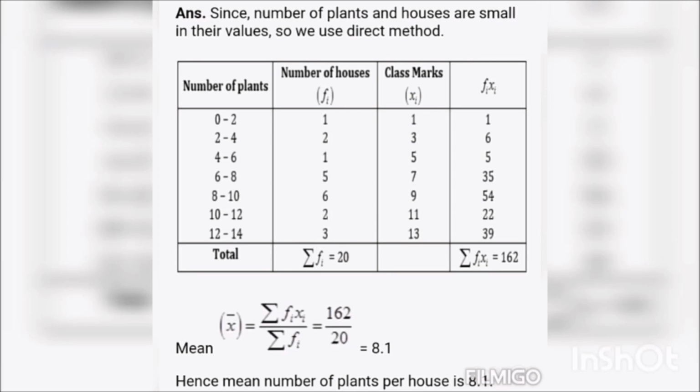Now x bar, which is the mean, is equal to sigma fi xi divided by sigma fi, which is 162 by 20, equal to 8.1. Hence, the mean number of plants per house is 8.1. Here, we used the direct method to solve this question.